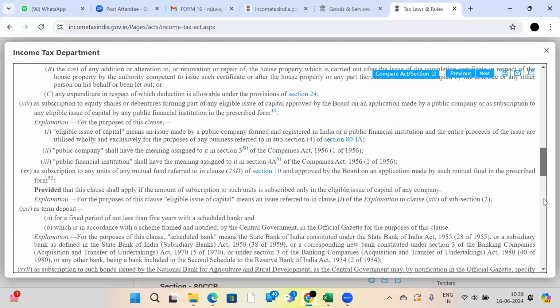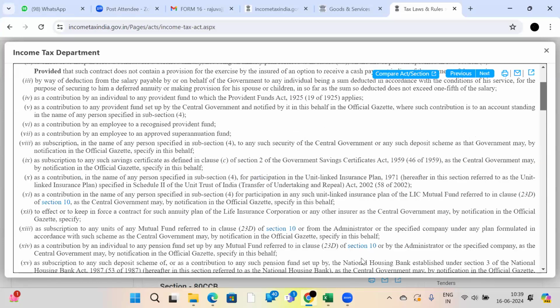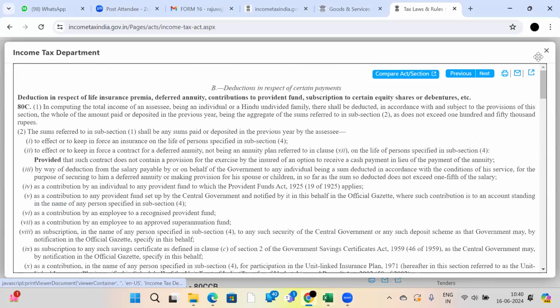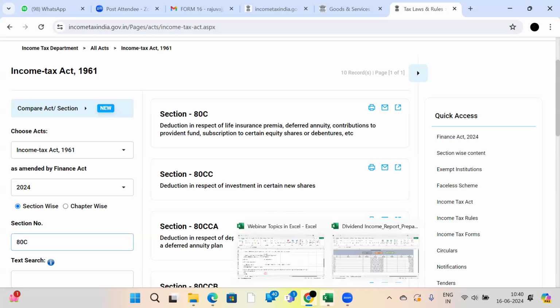This is section 80C. Not only this section, whatever doubts you have based on your pay slips also, I will show you the pay slips and explain in the coming session, and I will show you how to search different sections and how to understand those sections also.